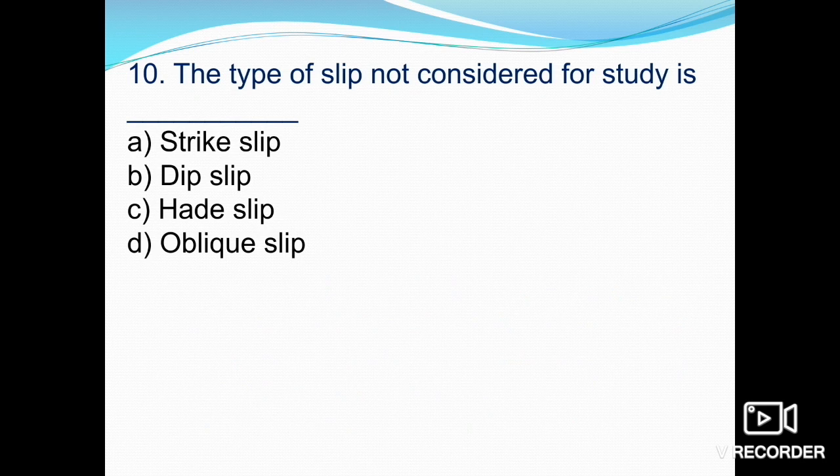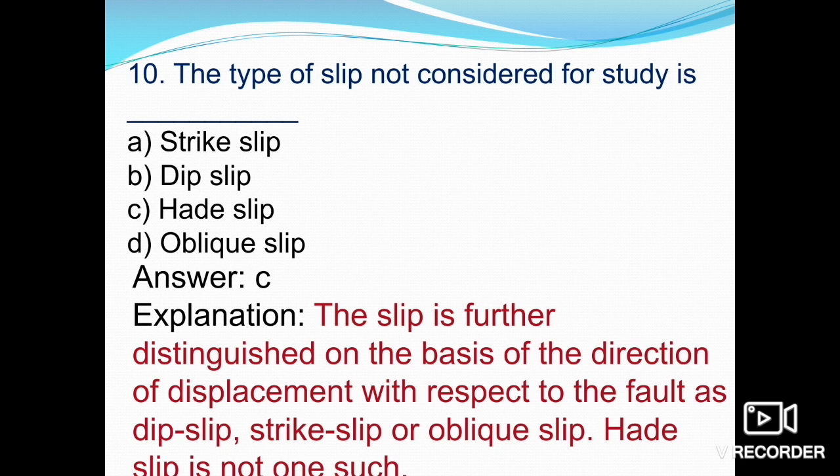Next one is, which type of slip is not considered for study? Actually, there are three or four types of slips: strike slip, dip slip, oblique slip, but head slip is not considered when we study the faulting phenomena. The slip is further distinguished on the basis of the direction of displacement. Okay, so the basis of classification is the direction of displacement with respect to the fault: dip slip, strike slip, or oblique slip. So head slip is not one of those. Okay, so option C is the right answer.